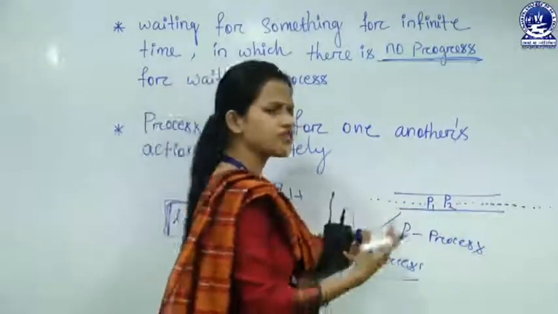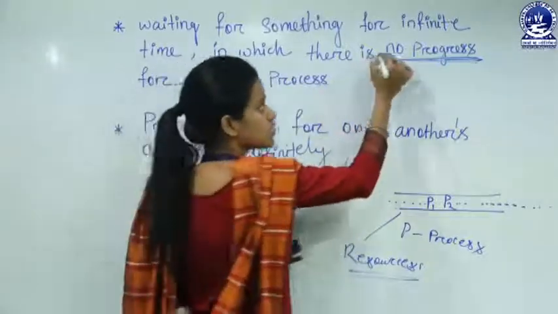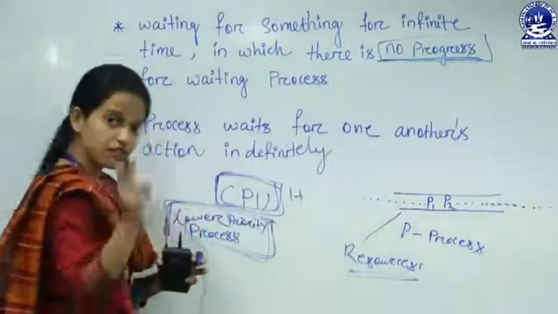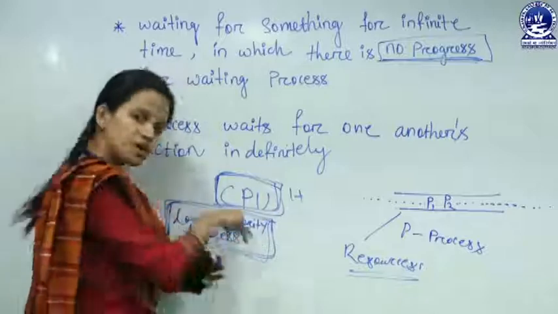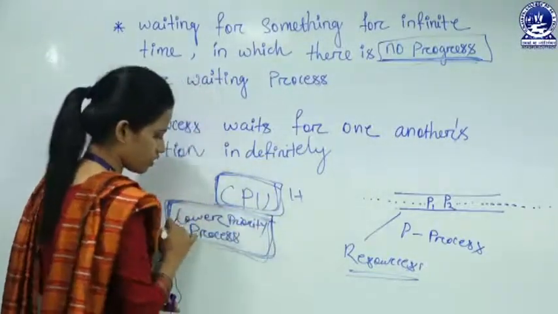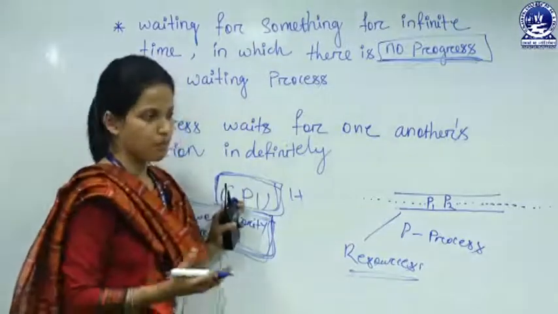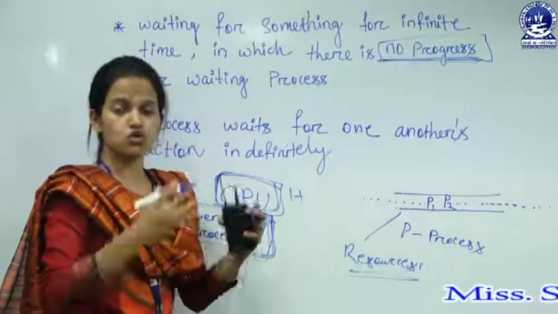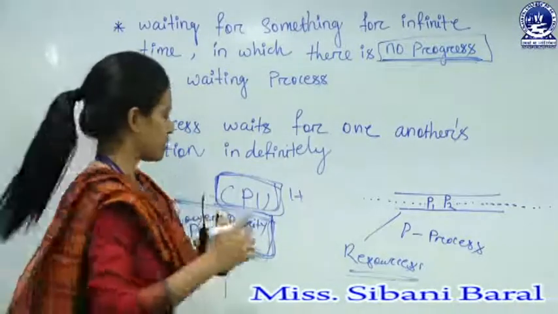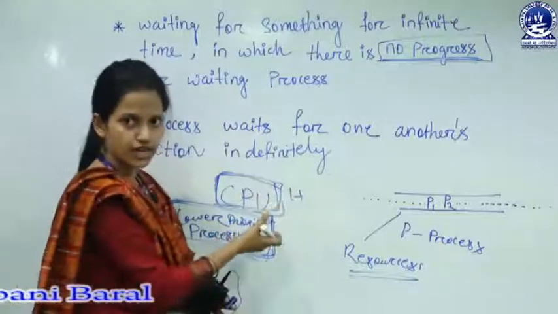They are just waiting for one another waiting processes. So in the deadlock case there is no progress, but in the starvation case there will be progress. The lower priority process may be assigned to the CPU maybe after a very long time, but it will be assigned to the CPU because there is progress, right?